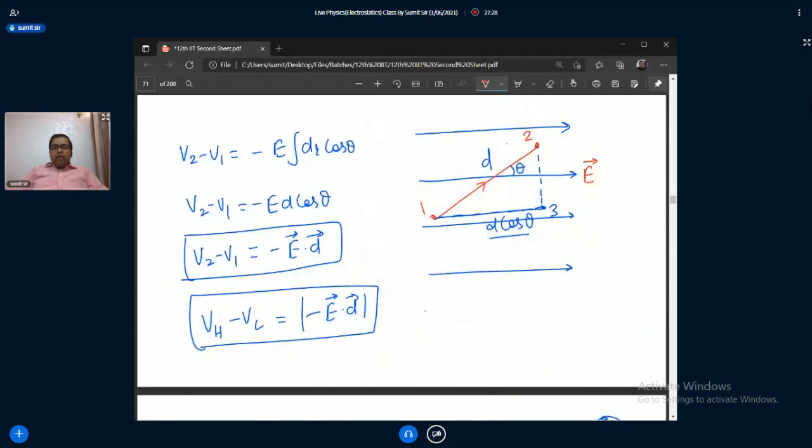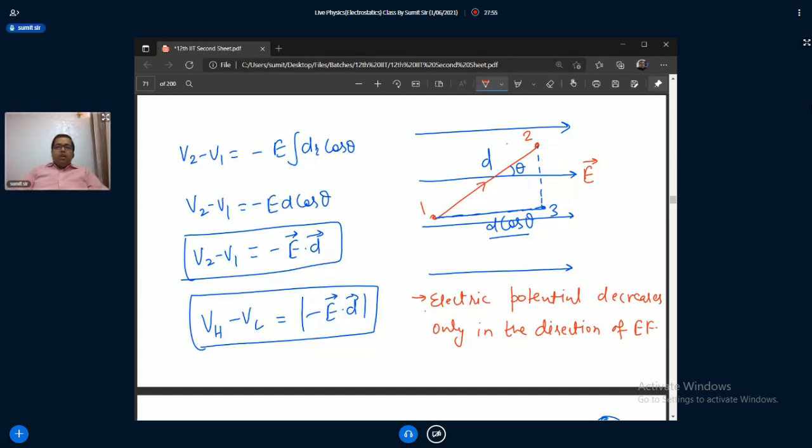Electric potential decreases only in the direction of electric field. Here you can see you are taking d cos theta.